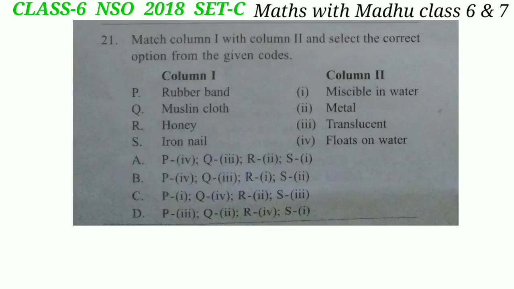Now question 21. Match column 1 with column 2 and select the correct option from the given codes. P. Rubber band. It floats on water. Q. Muslin cloth. It will be III, which is translucent. Then R. Honey. Honey will be miscible in water, so it will be I. Then S. Iron nail. Iron nail will be metal, so the correct answer will be option B.